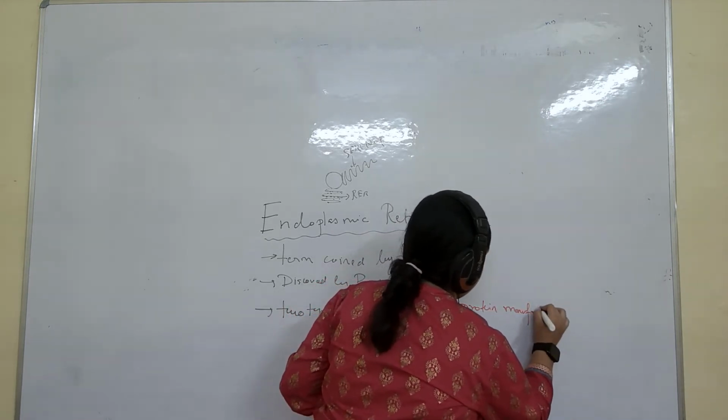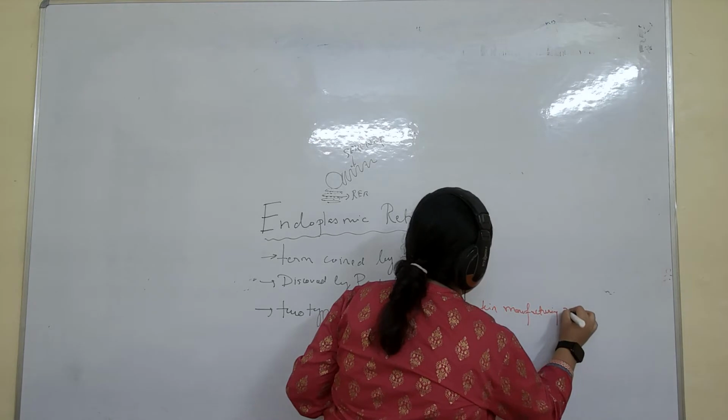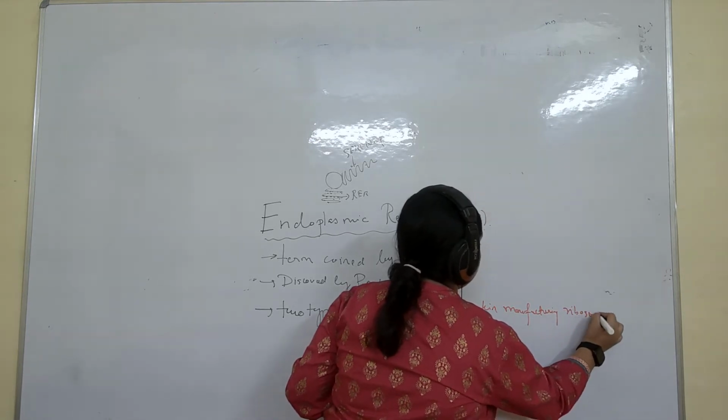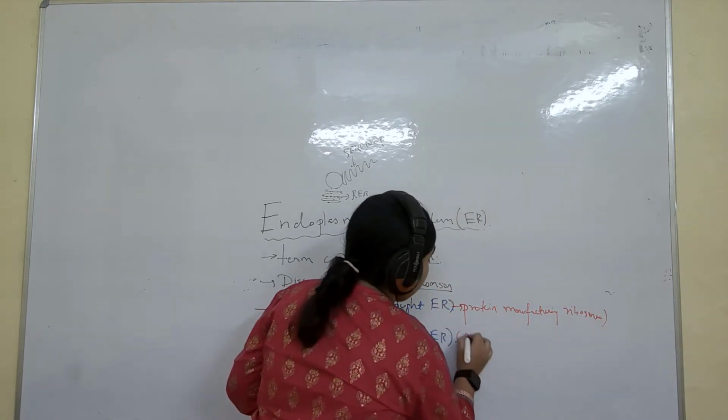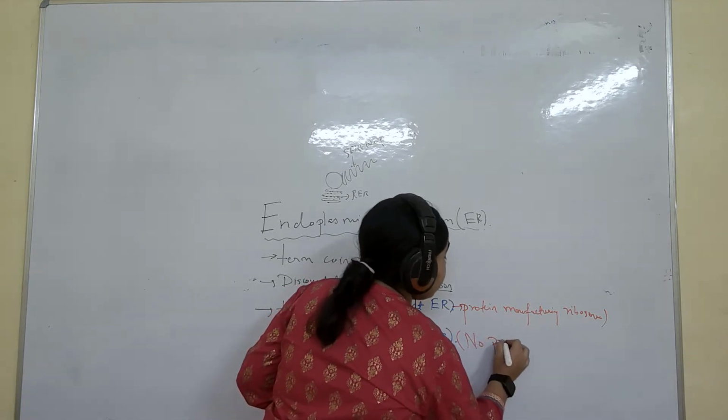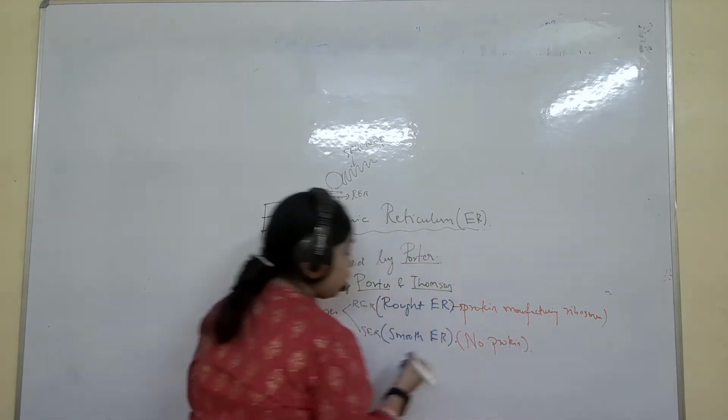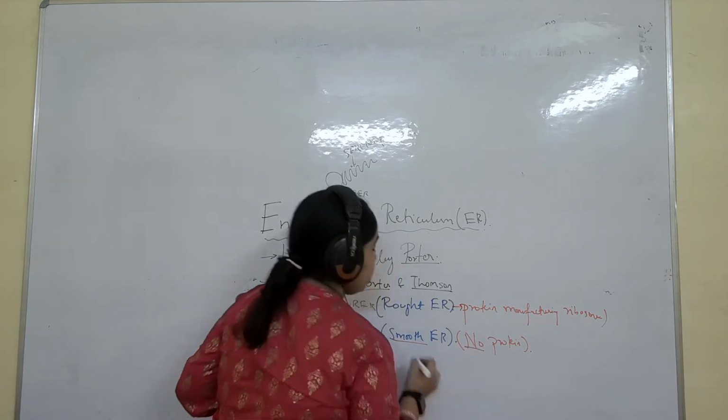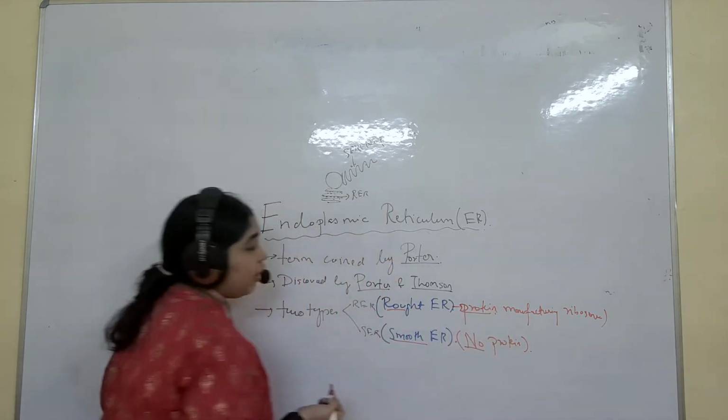And why smooth? Because nothing is attached, no protein is attached. Why rough? Because protein is being manufactured here.